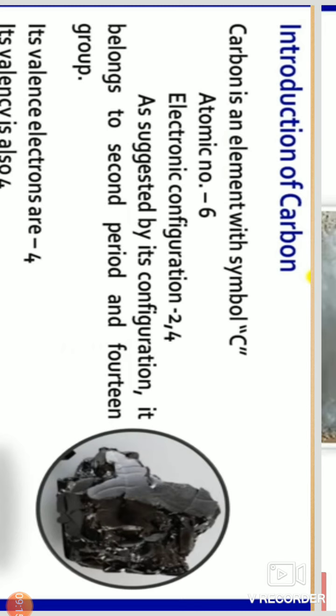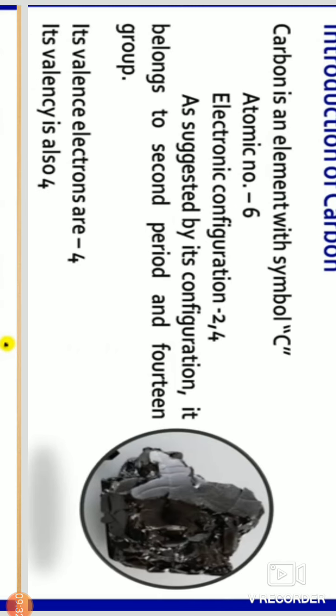As suggested by its configuration, it belongs to the second period, and group 14. How and why is it in group 14? Because of the valency. Last shell electrons plus 10, the addition is 14, like that.